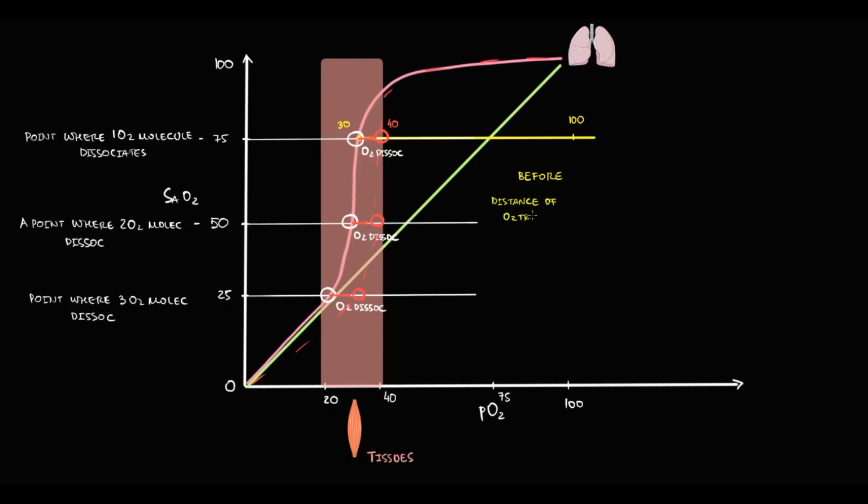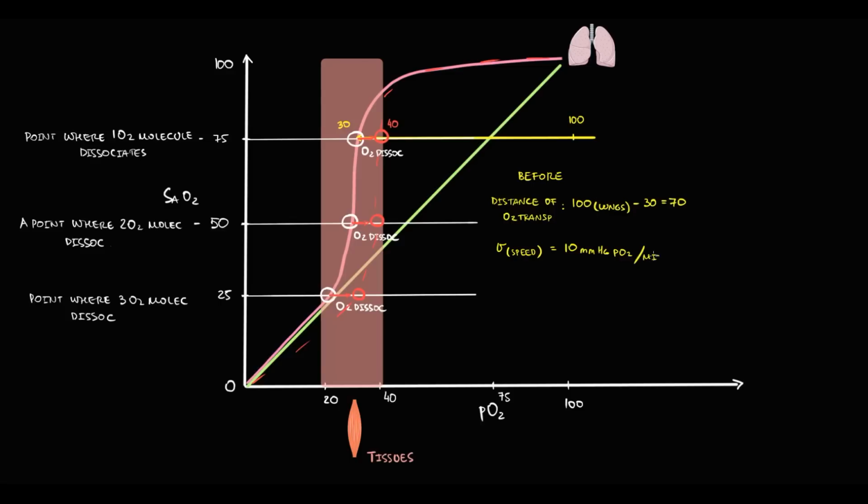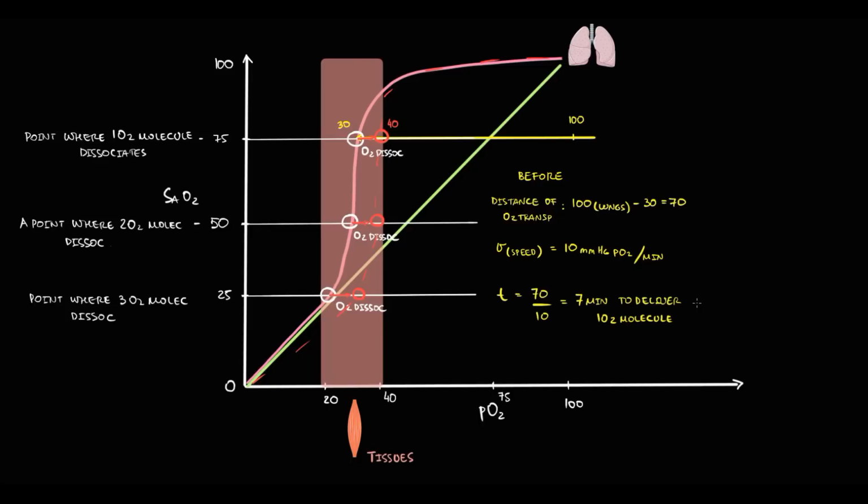So before, the distance of oxygen transportation by the hemoglobin was 100 minus 30, which is the distance from the lungs to a point of dissociation, and in this case it's 70. Let's suppose that the speed of oxygen transportation by the hemoglobin is 10 millimeters of partial pressure of oxygen per minute. So the time of one oxygen molecule transportation will be 70 divided by 10, which gives us 7 minutes. So in this case, it takes 7 minutes to deliver one oxygen molecule from lung to tissues.